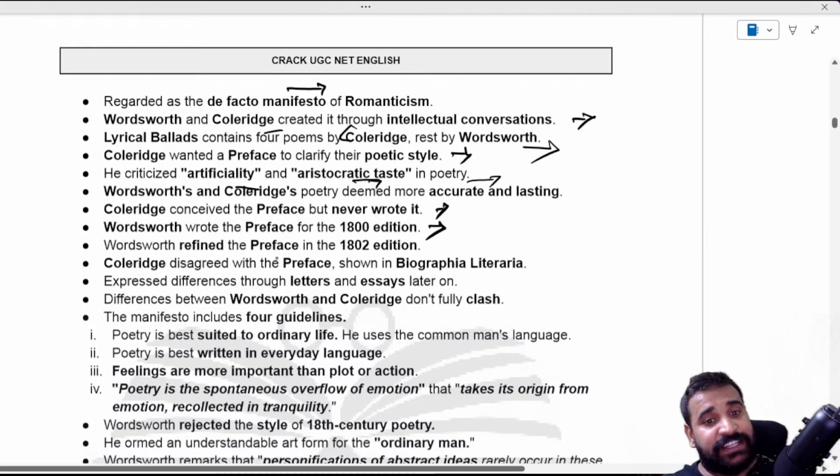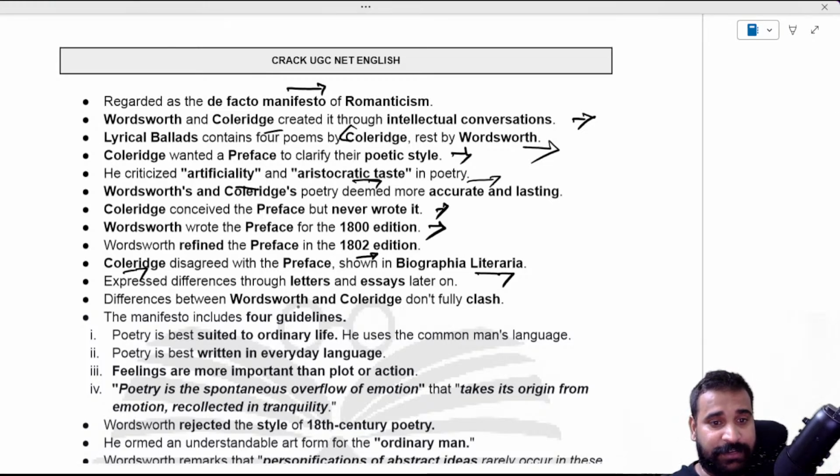Then he refined it again in the 1802 edition. Coleridge disagreed with some of the things in the preface, which can be seen in Biographia Literaria, and he expressed the difference through letters, essays, and later on. The difference between Wordsworth and Coleridge doesn't fully clash. And remember, we always break down, right?